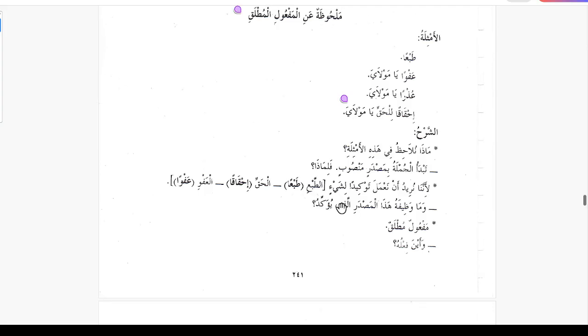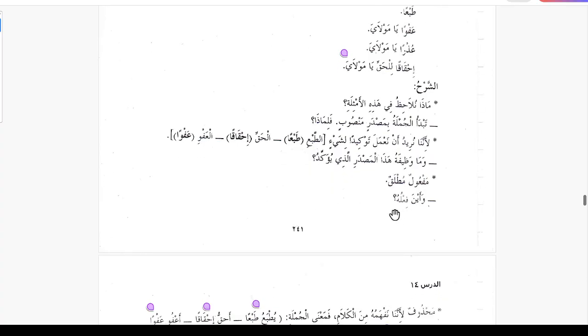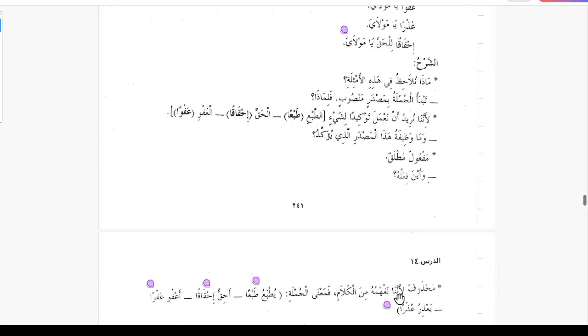So wama wazifatu hazal masdari allazi yuwakidu, what is the function of this masdar which is used for emphasis? This is maf'ul mutlaq. So these are maf'ul mutlaq, but the verb that they are the masdar of is mahzuf. وأين فعله, and where is the fail? Because it's محذوف. محذوف لأننا نفهم من الكلام. It is omitted because we understand it from the statement.